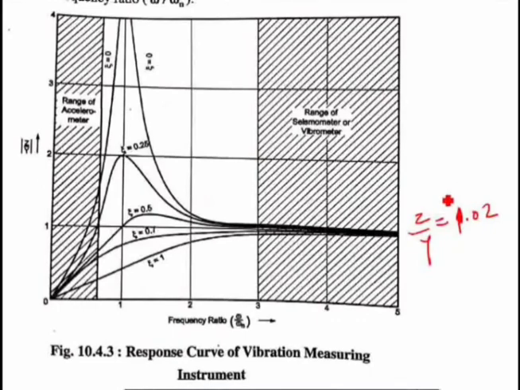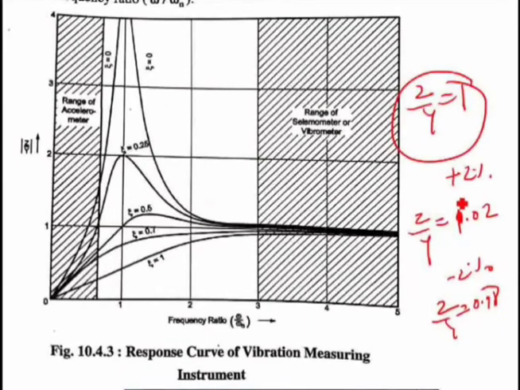It is nothing but plus 2% error, or maybe this z upon y is equal to 0.98, so this is nothing but a minus 2% error. Okay, so plus minus 2% error will be there for a value of z upon y equal to 1, but this error will decrease at the value of zeta equal to 0.7. That is the significant value of zeta, where you are getting less error in the relation of z upon y equal to 1. I hope it is clear to all of you.